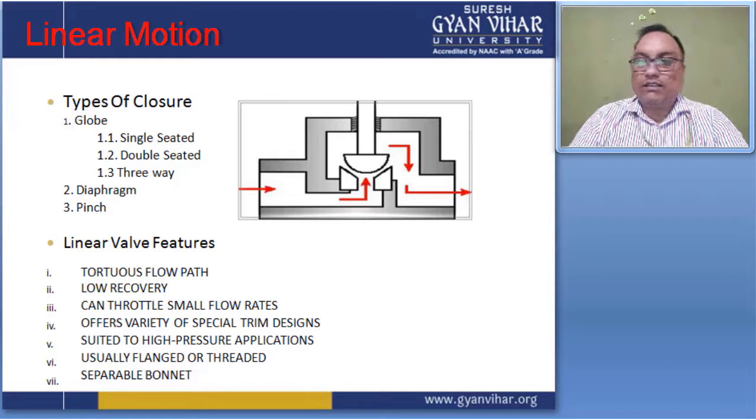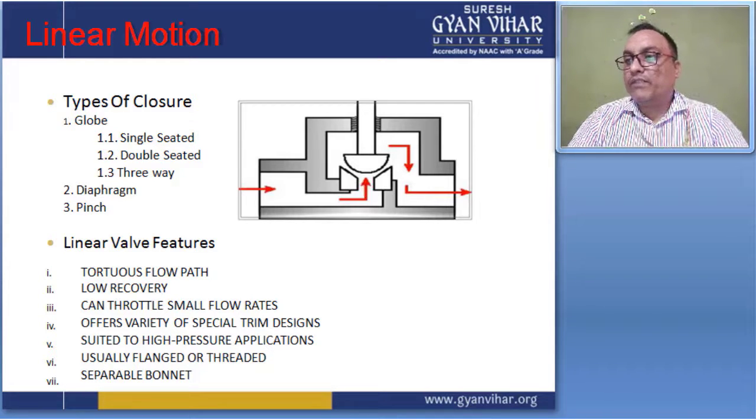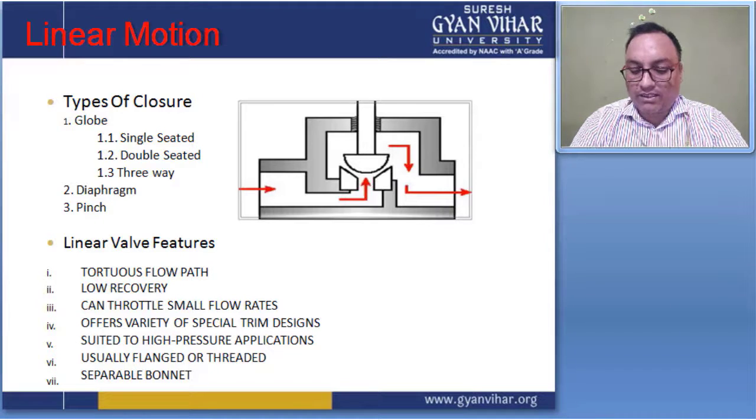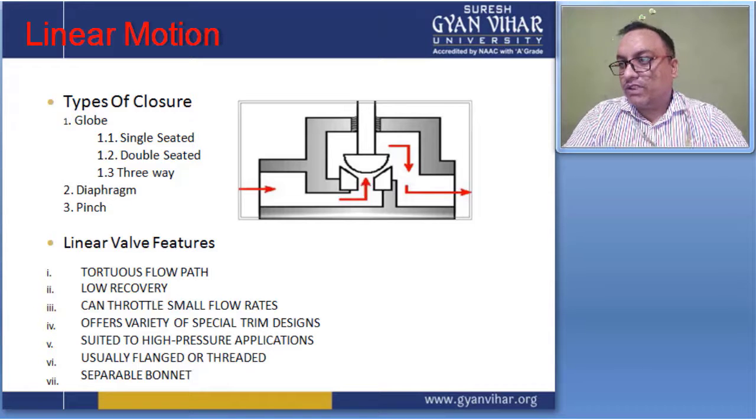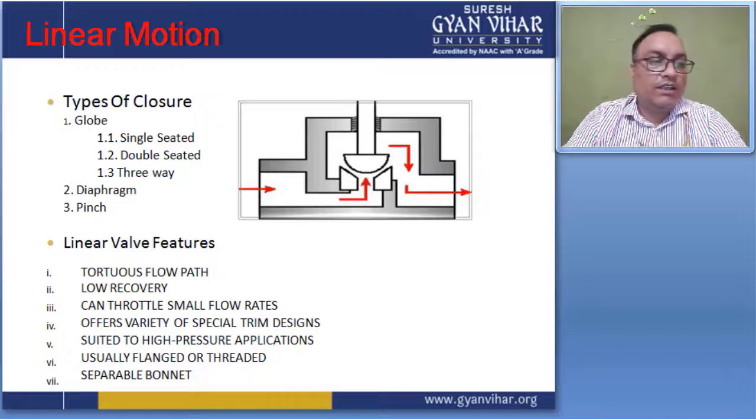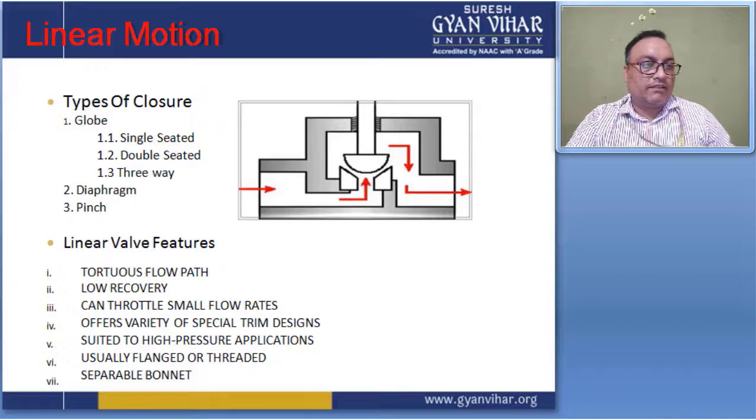And it offers a variety of special trim designs. Suppose in your home, you see one type of valve, but different types are used in your home. So this is one type of linear motion valve, and it is suited to high pressure applications. It is usually flanged and threaded, and it always provides a separable bonnet. So these are some features of this valve here.